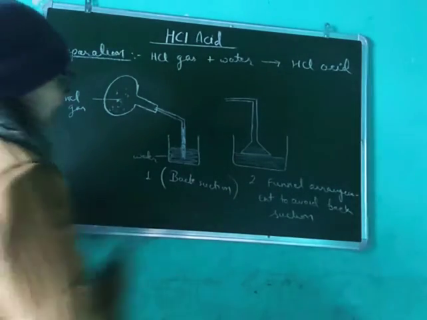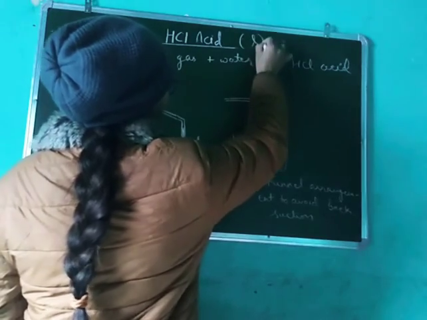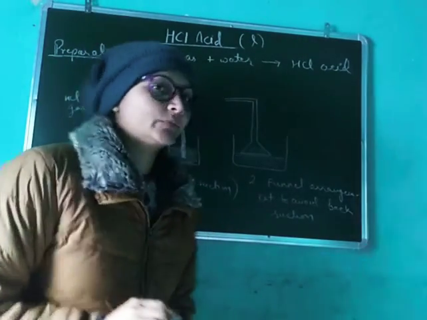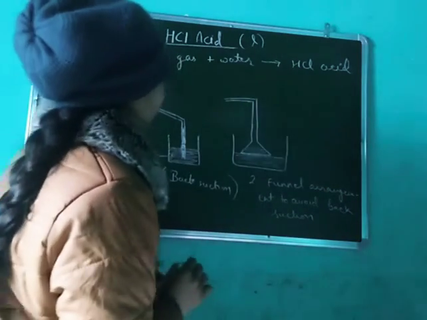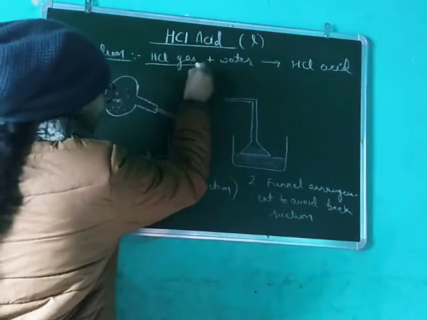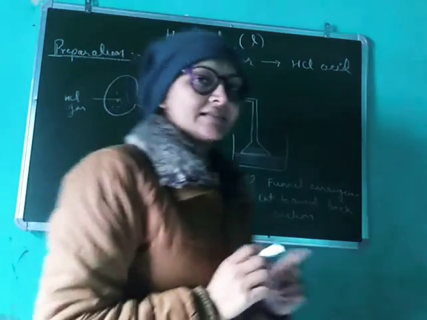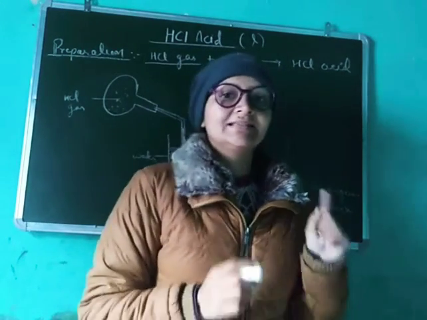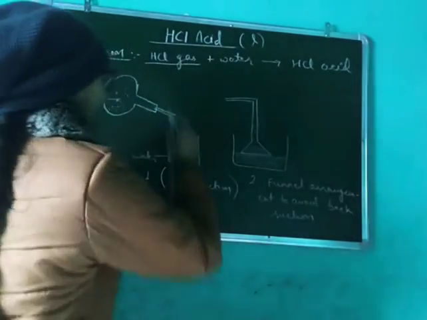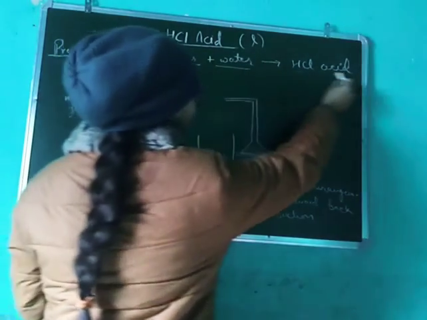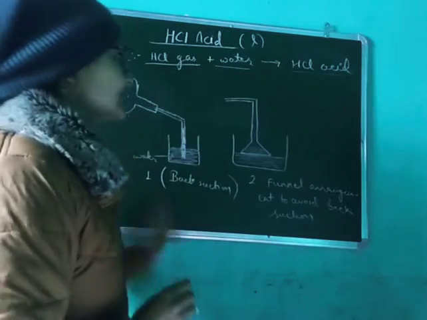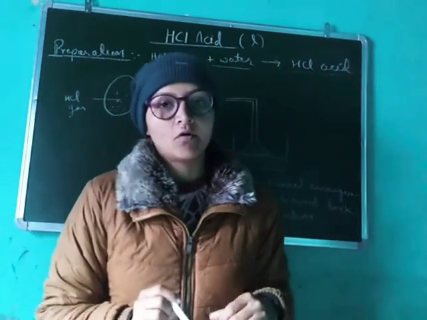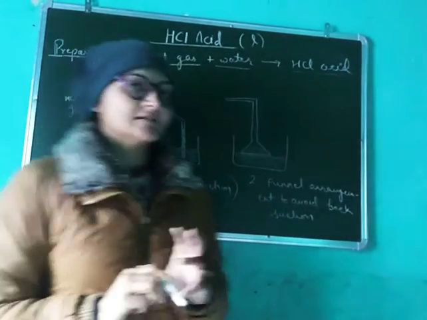HCl acid is in liquid form. We are talking about HCl in liquid form. The preparation of HCl acid is from HCl gas. If you pass the HCl gas through the water, the HCl acid will form. HCl gas plus water gives you HCl acid. It's very simple. HCl gas, we have to dissolve it in water, then HCl acid will form.